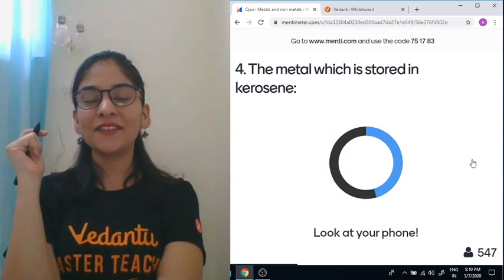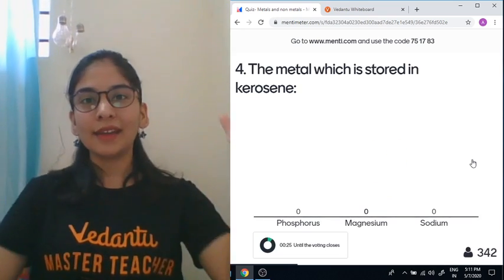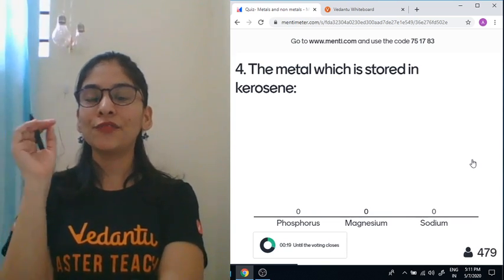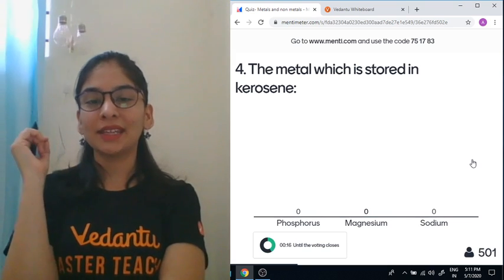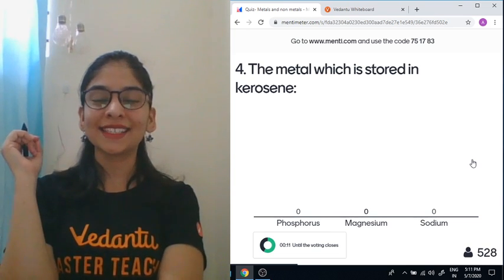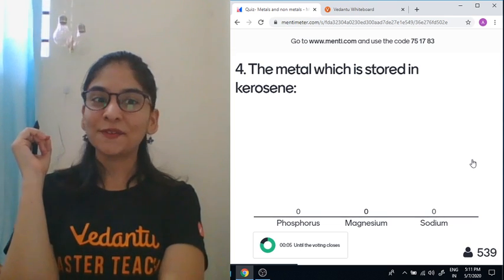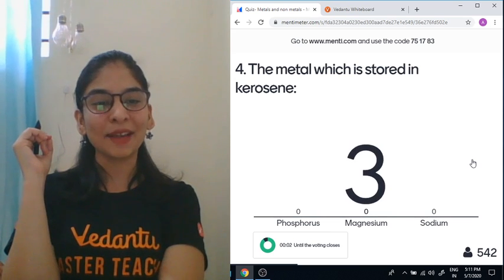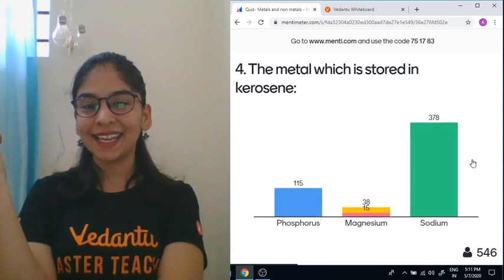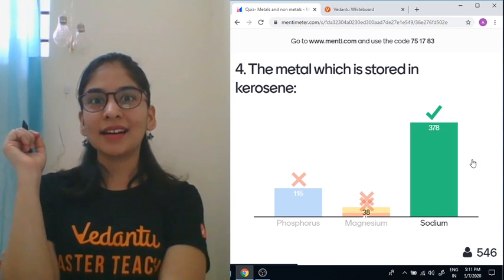The question on the screen: the metal which is stored in kerosene, because the metal is very reactive in nature, we can't put it in air just like that. Phosphorus, magnesium and sodium. Pay attention, you need to find the metal that is kept in kerosene. Very easy question. A bit late, Jagdish. It's the fourth question. All right. Silicon is not a metal. Phosphorus is also not a metal. How come silicon? Some of you are typing. Wonderful. Only three options we have this time. And why are my students confused and saying that phosphorus is a metal?